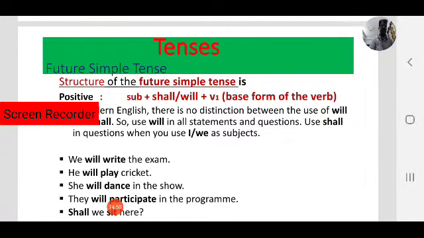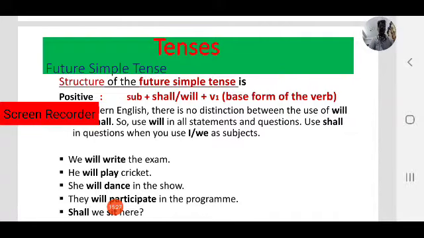Coming to questions, then we use shall for I and we, that is first person, singular and plural. Coming to questions, shall I ask a question, shall we go to movie, like that. In questions we have to use shall. So remaining all cases we use will for all subjects, both first person and second person, third person, both singular and plural we use will.